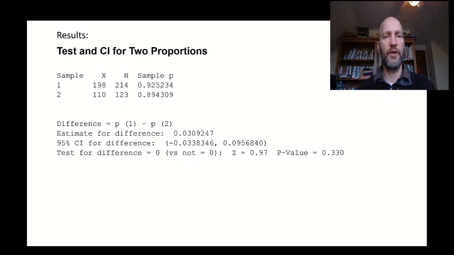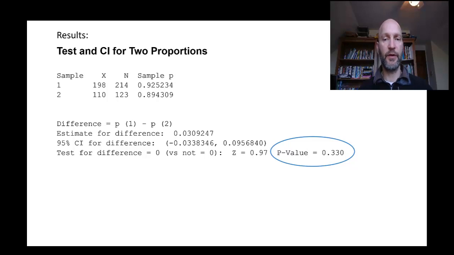Here are the results that we get from Minitab, and you'll see there's a summary of the data that we put in, including calculations of the sample proportions. There's the 92.5 and the 89.4. There's other stuff in here. The difference in the estimates, for example, is 0.0309, and there's a 95% confidence interval. And what we're going to look at is the p-value.